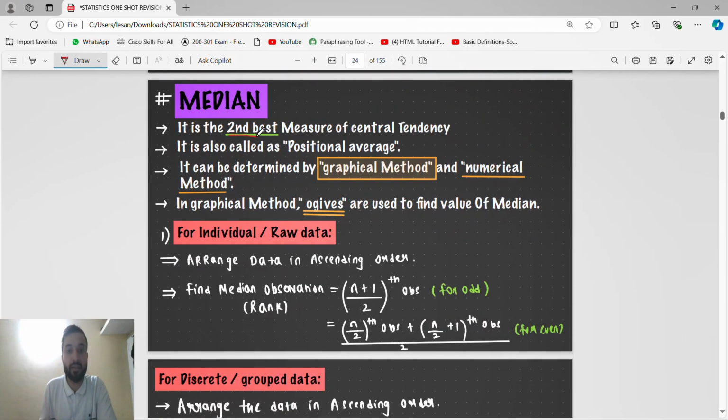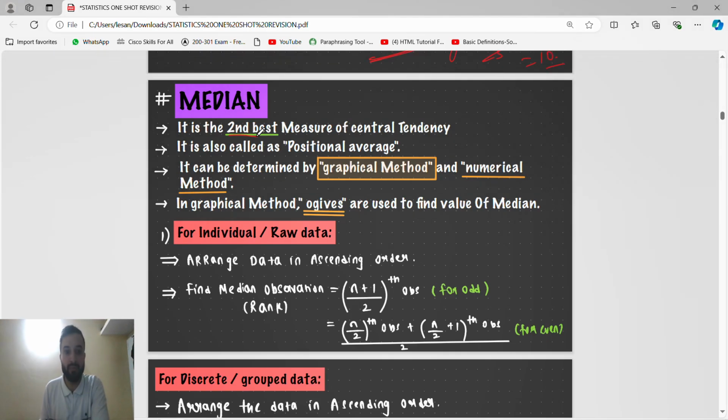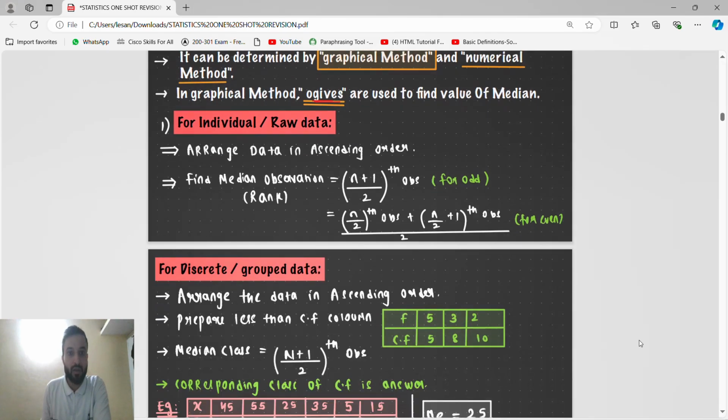Median is, guys, the second best measure of central tendency. The first measure is mean. Median is also called a positional average, because in median we find the position, right? The (n plus 1) by 2th value, right? It can be determined by the graphical method, yes, ogive, and by the numerical method, both. In the graphical method, ogive is used to find the value of the median.